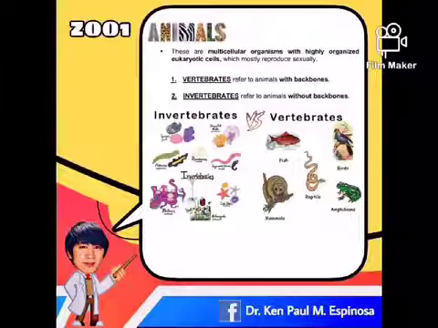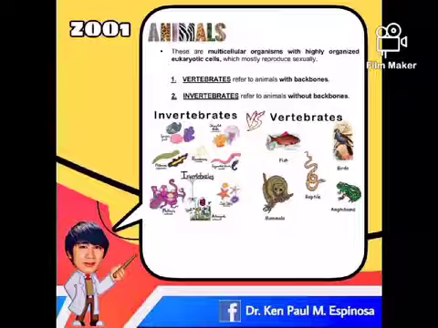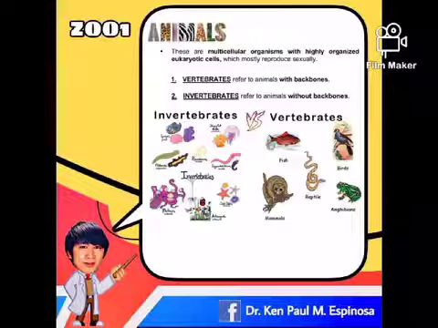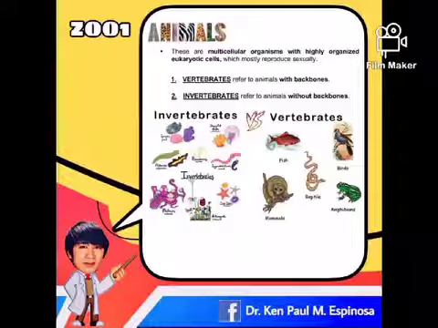Animals are multicellular eukaryotic organisms that form the biological kingdom Animalia, which mostly reproduce sexually. These animals are classified into two groups: vertebrates and invertebrates. When we talk about vertebrates, this refers to the animals with backbones.